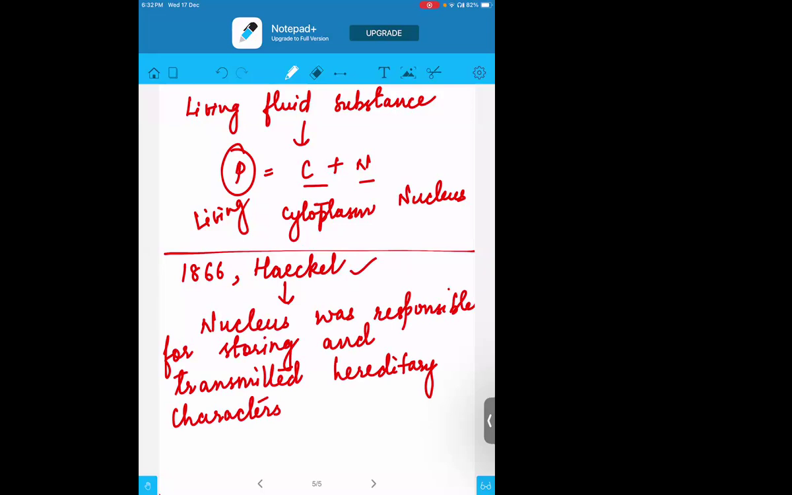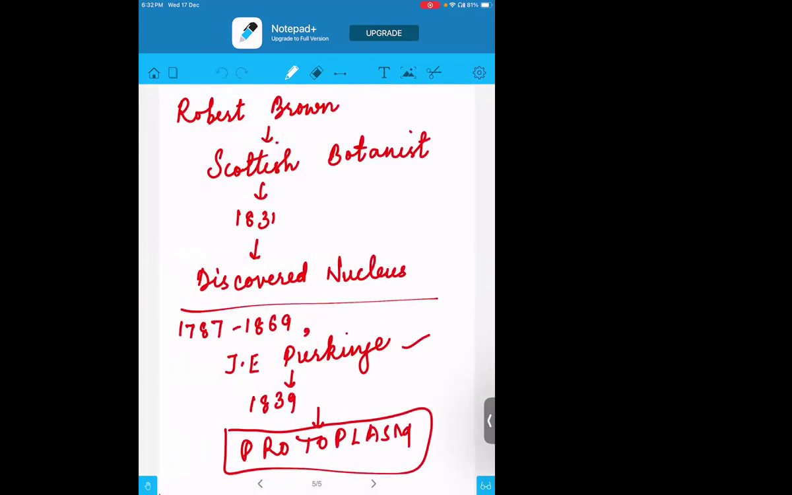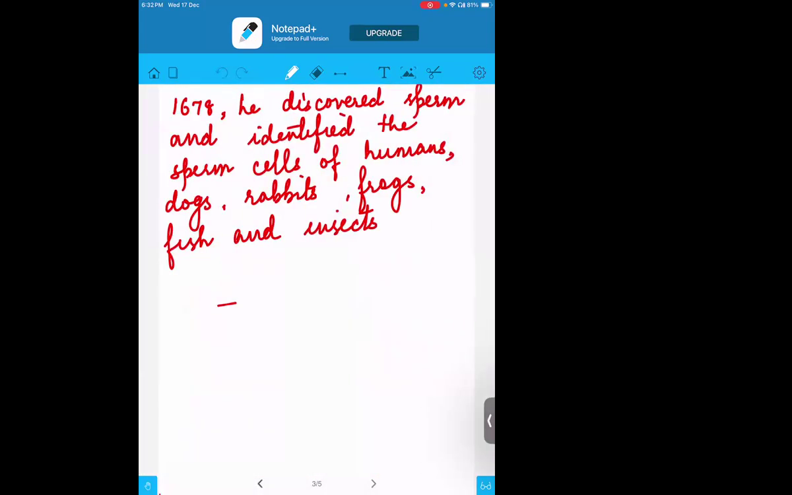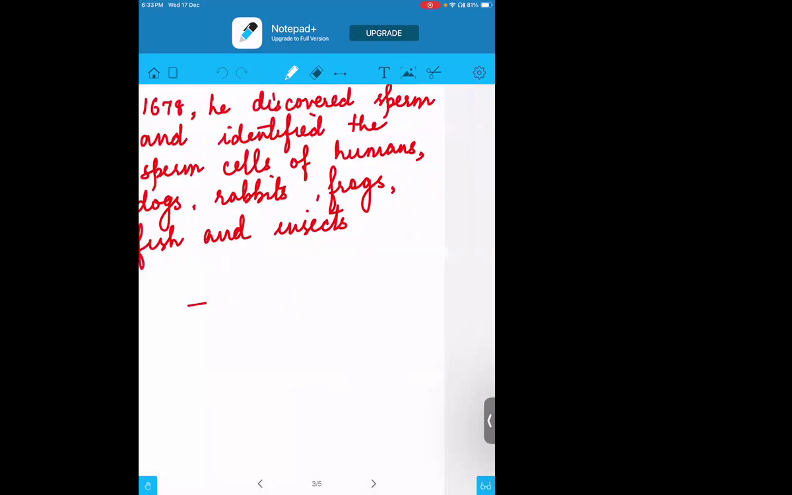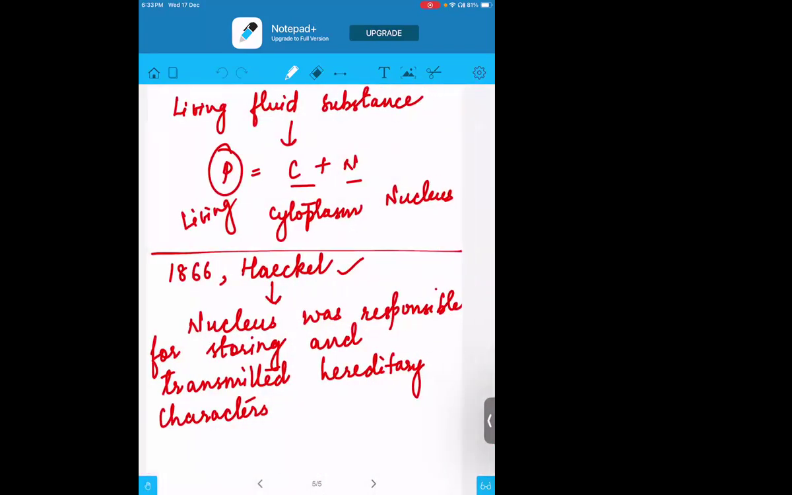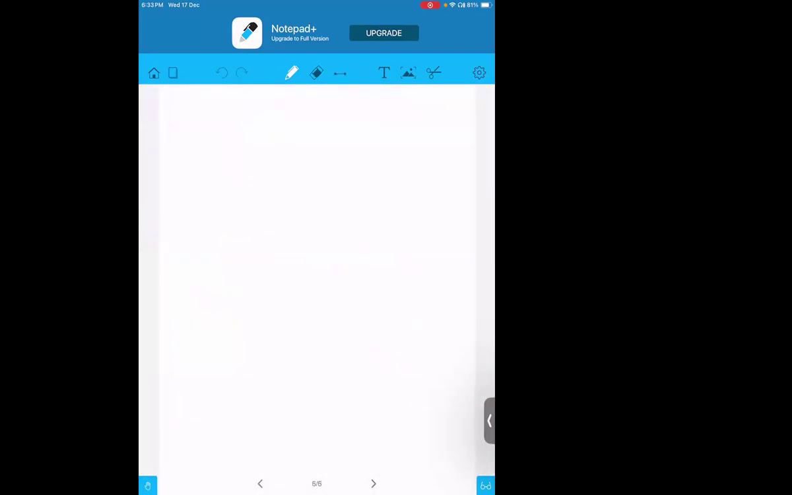Ma'am, Yashoda, wait, tell me. Who discovered the living cell from a pond? Anthony van Leeuwenhoek. I have written it here: the living cell from the pond water by Anthony van Leeuwenhoek. Yashoda, any doubt, Yashoda?